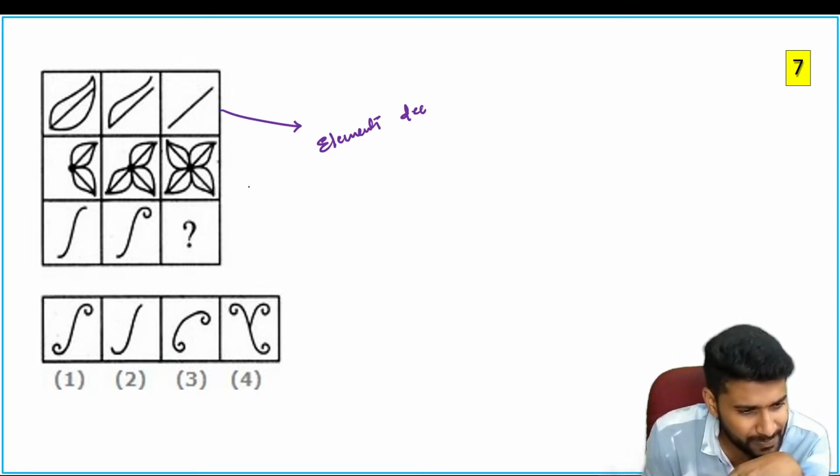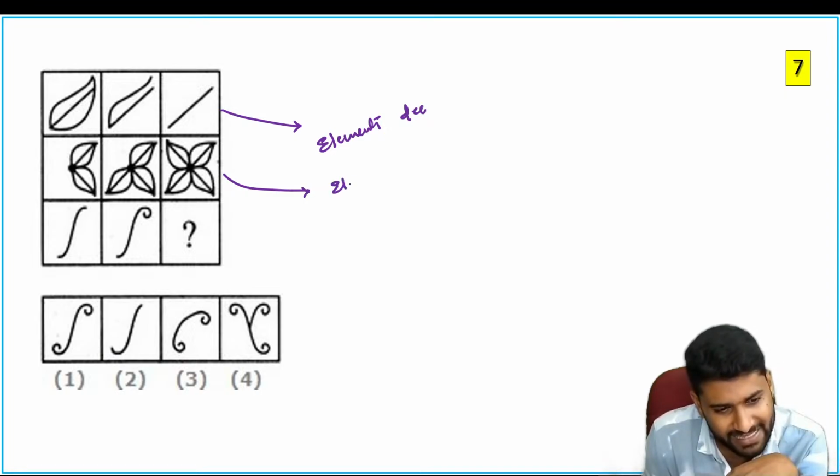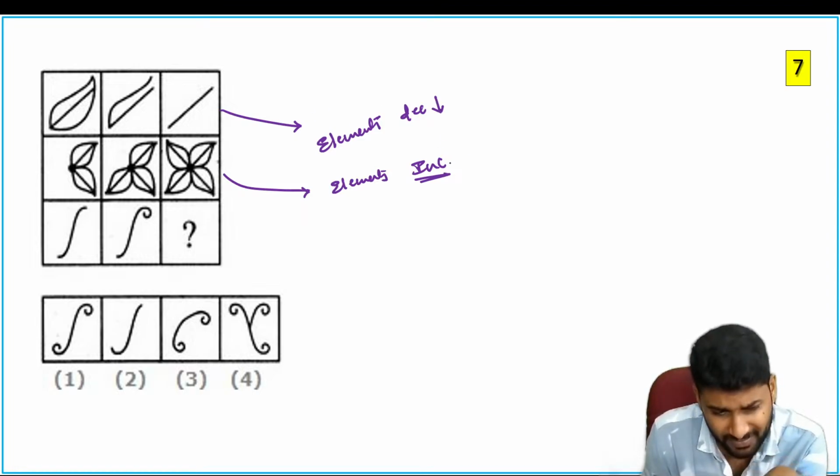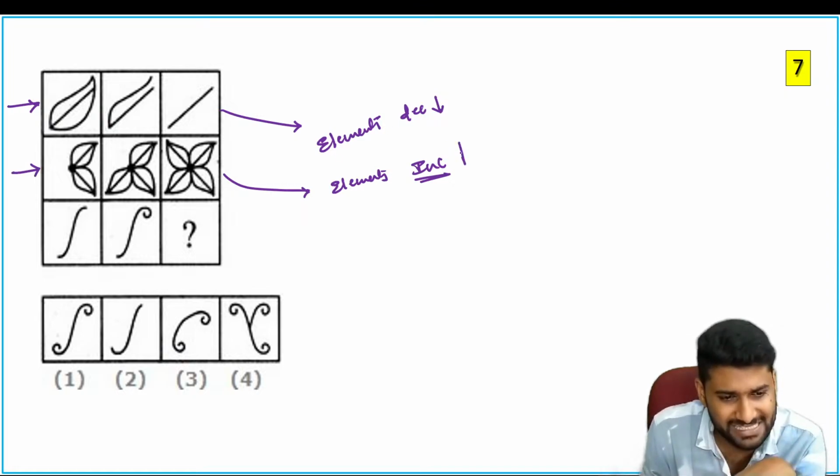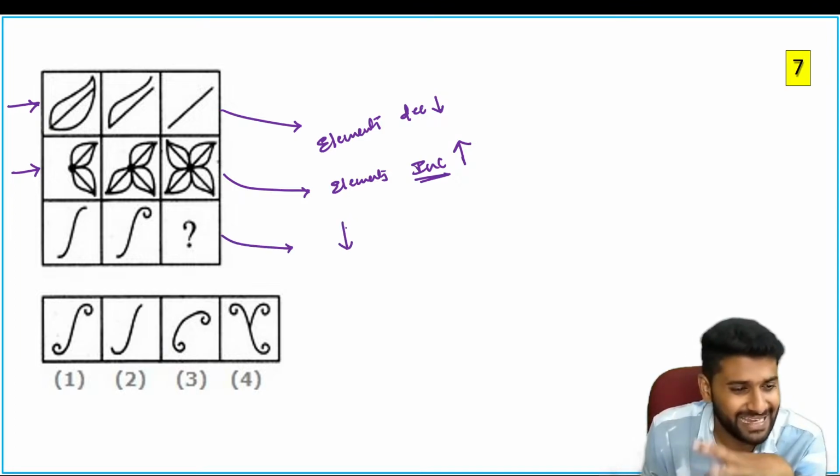Now if you observe this picture, elements are increased. So the first box means first column. If you go through this particular row, elements are decreased. If you go for row 2, elements are increased. So definitely row 3 elements must be decreased.